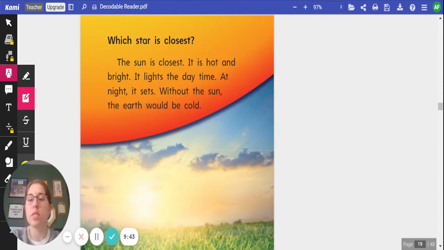Which star is the closest? The sun is closest. It is hot and bright. It lights the daytime. At night, it sets. Without the sun, the earth would be cold.